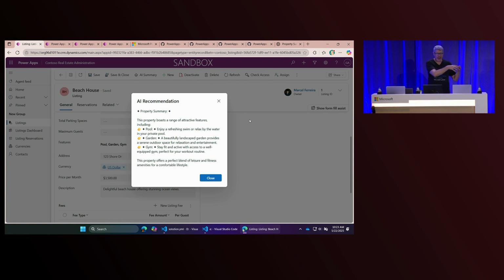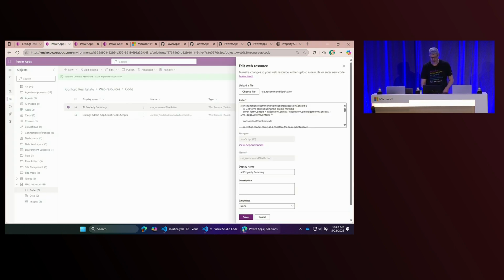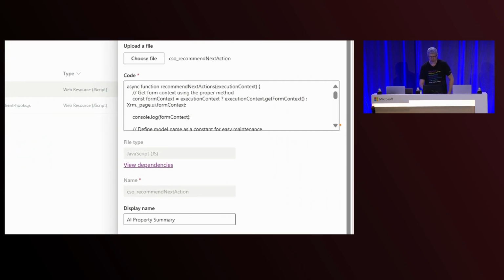I've got an app. I've got some JavaScript. If I go to the next screen, behind that we had this code here, where for that command button with the AI summary, I can take a bit of JavaScript and paste it in here, and that will do the glue between when I hit that button and when I call that generative AI.